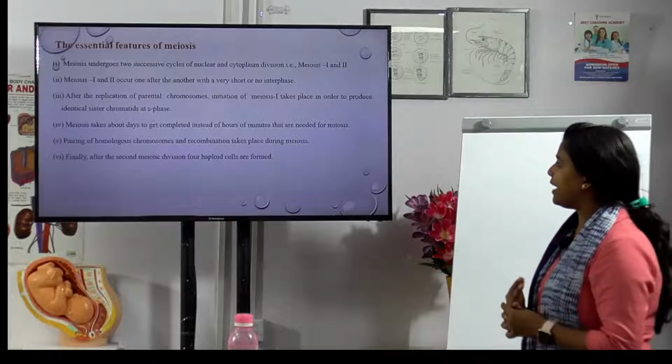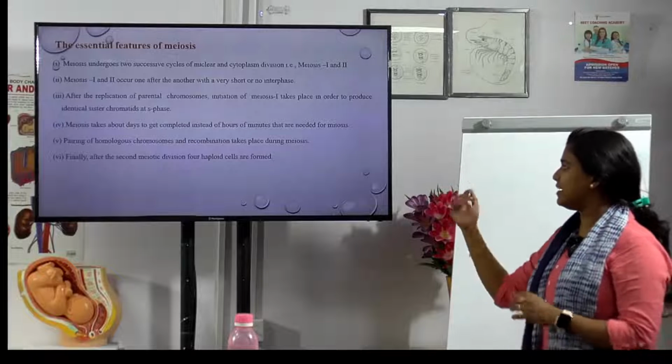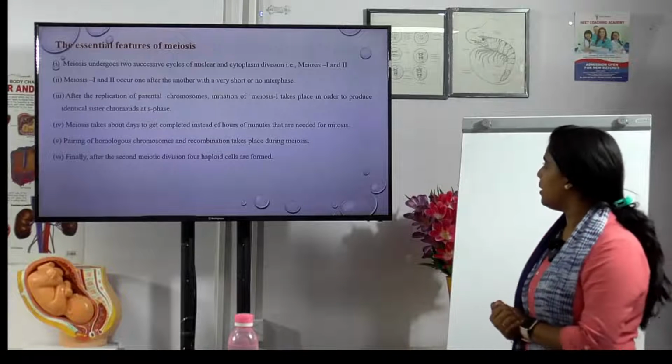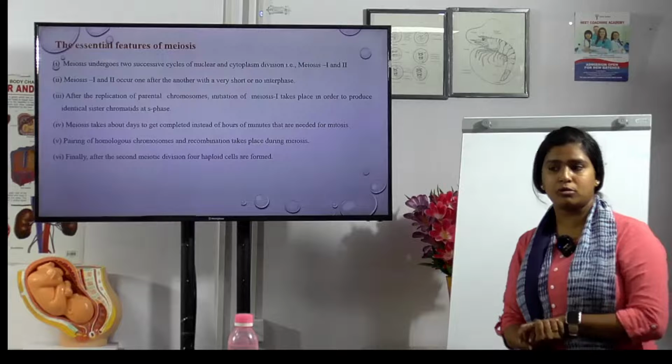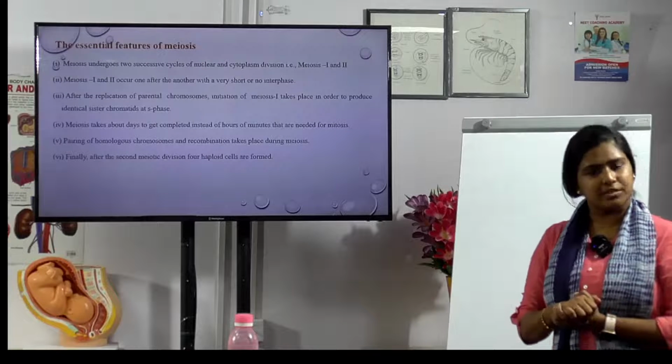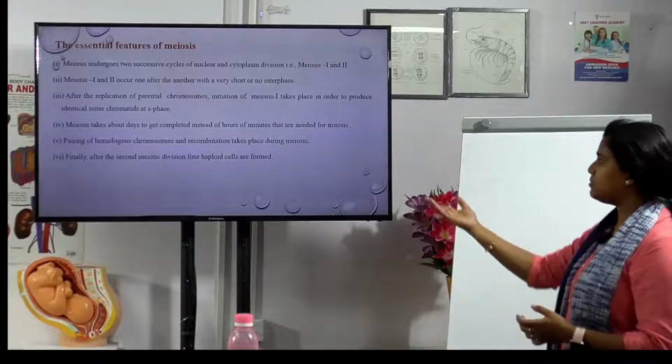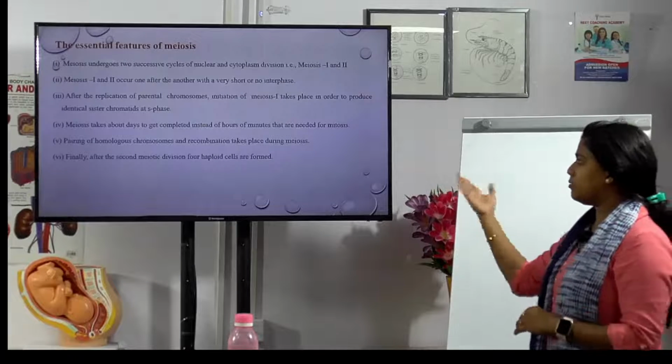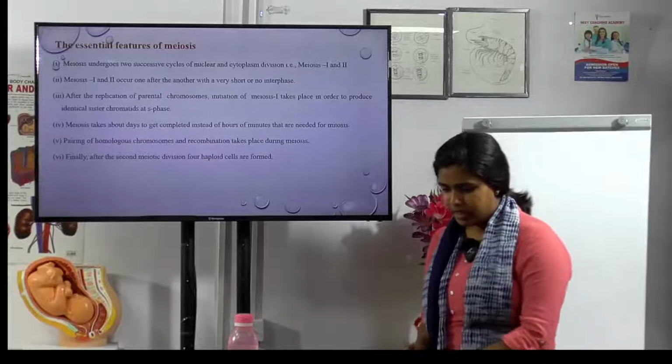And pairing of homologous chromosomes and recombination take place during meiosis. Pairing of homologous chromosomes, what is homo? Yes, similar. After the second division there will be haploid formation. Okay, let us see what is in meiosis 1.